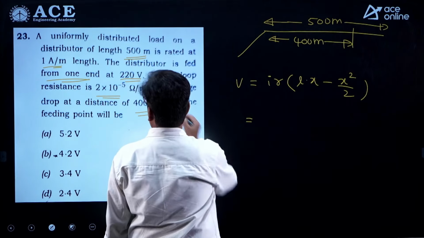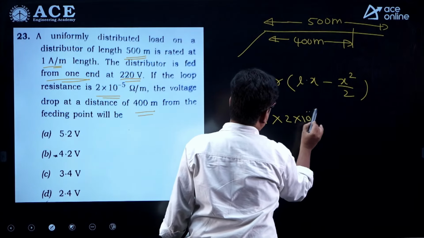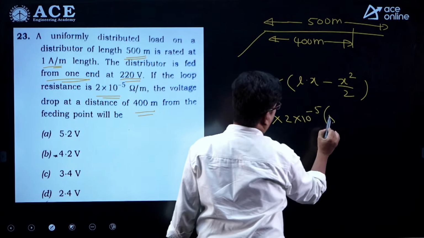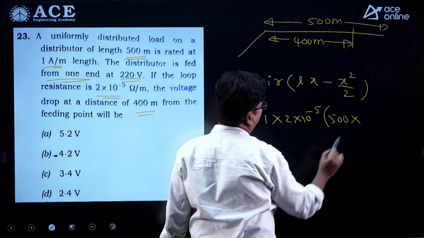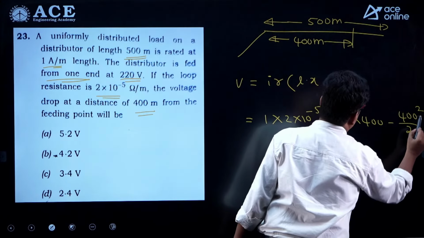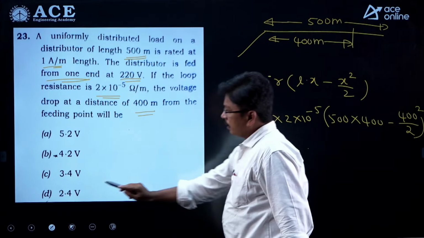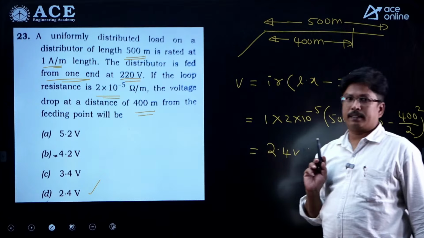So per meter current is 1, per meter resistance is 2 into 10 power minus 5, overall length is 500, and the length at which you have to calculate is 400, minus 400 square divided by 2. If you calculate this value, you will get 2.4 volts. So 2.4 volts is the perfect answer.